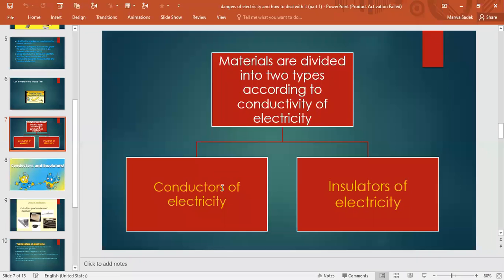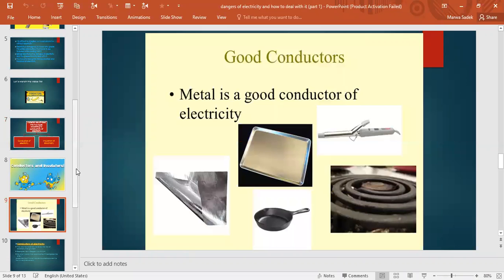Materials are divided into two types according to conductivity of electricity: conductors of electricity and insulators of electricity. Like metals, as examples. Metals are good conductors of electricity. Why? Because they allow the electricity to pass through.